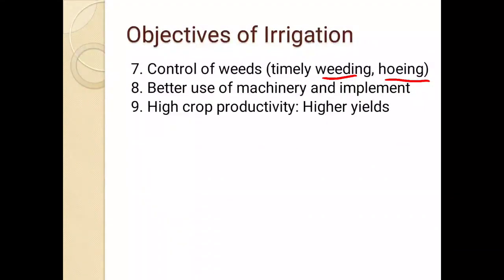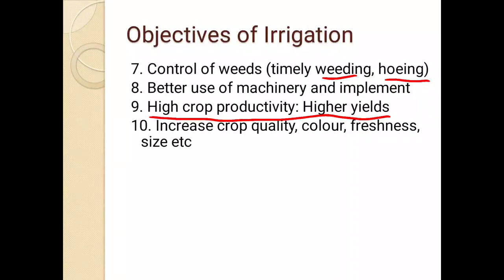Higher crop productivity, higher yields. So at the end we can say the ultimate aim of our irrigation is to bring higher productivity and higher yields of the crop. Then next is increasing the crop quality, color, freshness, and size of the crop. When we are doing irrigated farming, we usually have good quality of the crop.